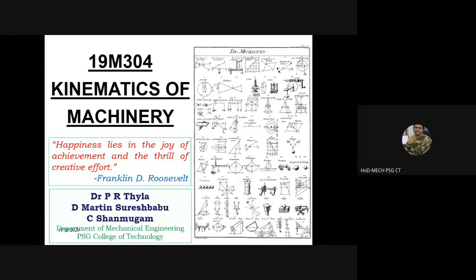As I mentioned earlier, the title of the course is Kinematics of Machinery. For mechanical engineering, the course code is 19M304. Vignesh, is the title the same for you also? It's Kinematics of Machinery. Okay, right. Before beginning with the topic, let me just give some inputs with regard to course outcome,